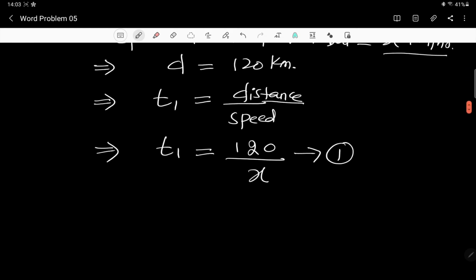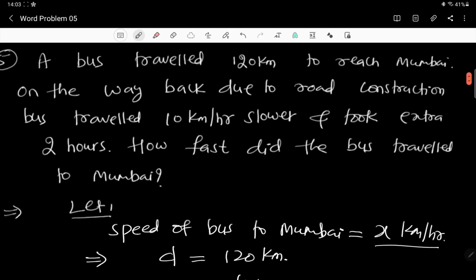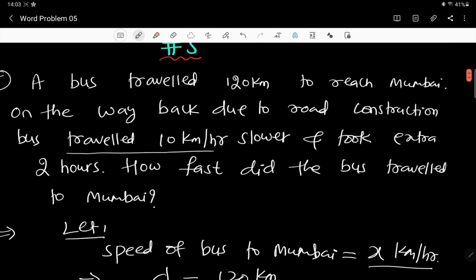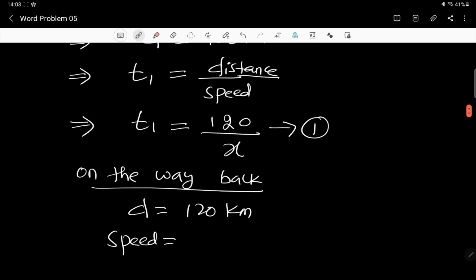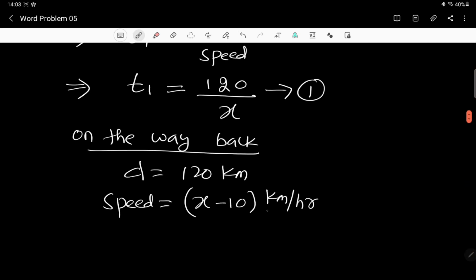Now on the way back, what happened? The distance is going to remain the same, 120 kilometers only. But how about the speed? On the way back, due to this road work, the bus has traveled 10 kilometers per hour slower, so the speed is x minus 10 kilometers per hour. While going the speed was x, and while coming back it is less, which means x minus 10.